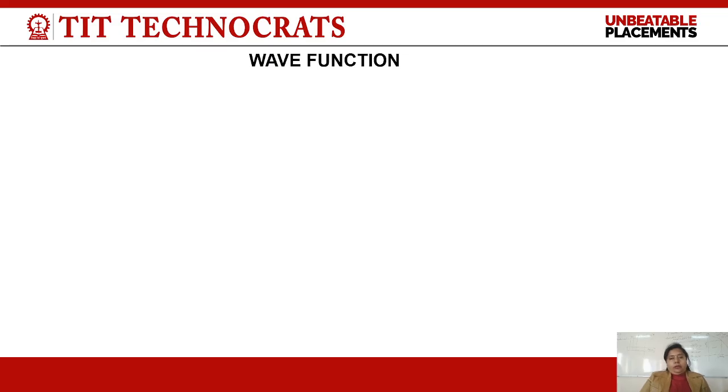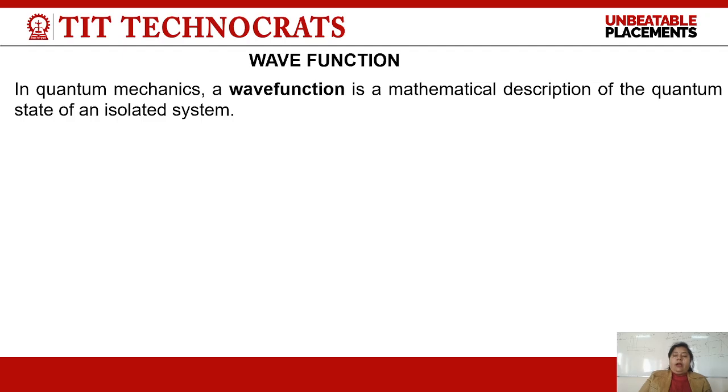As we know, when we go into quantum physics, the particle becomes a wave. When a particle becomes a wave, we have to describe that wave as a matter wave. De Broglie said that whenever a particle is moving with a velocity, one wave-like nature is associated with it, and this wave-like nature is known as a matter wave. But now we have to represent this wave-like nature in a mathematical form.